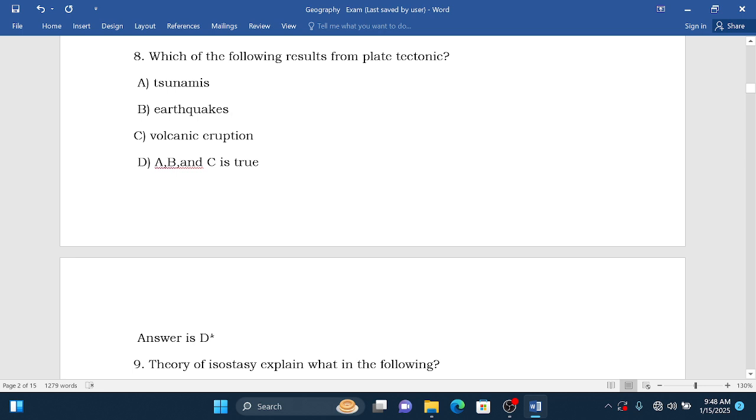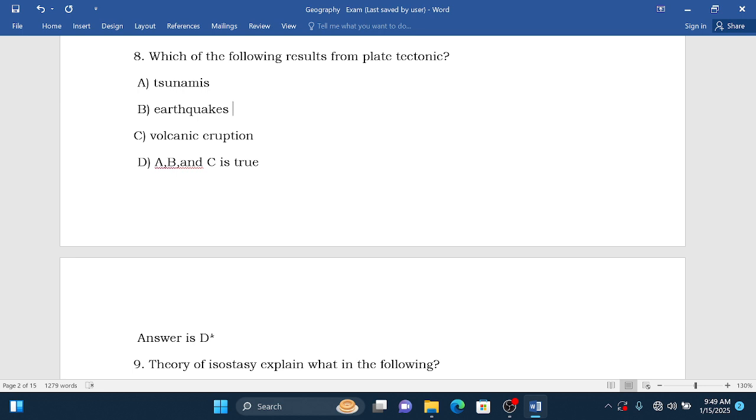The correct answer is this one, because when plates are moving toward each other, they can result in earthquakes, and earthquakes can also result in tsunamis.